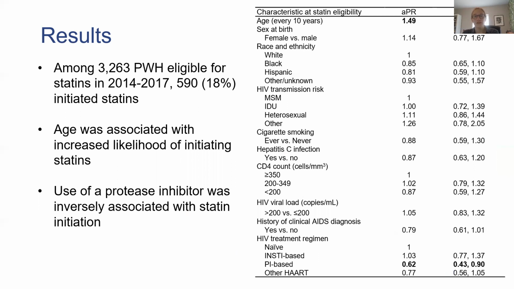And here are the results of our analysis on the predictors of statins initiation following the 2013 ACC-AHA guidelines. There were 3,263 individuals who became eligible during this timeframe, 590 of which initiated statins. Age was associated with an increased likelihood of initiating statins. Interestingly, as compared to never having HIV treatment, use of a protease inhibitor was inversely associated with statins initiation.